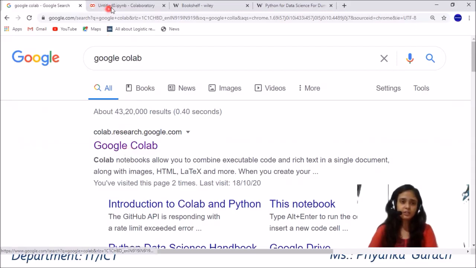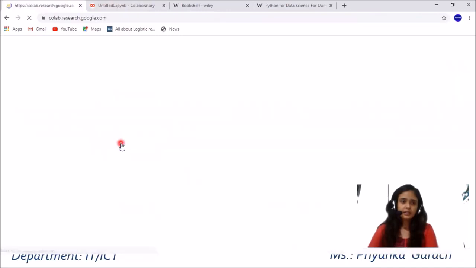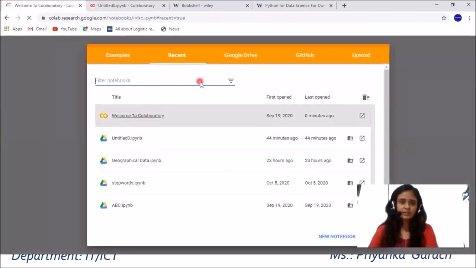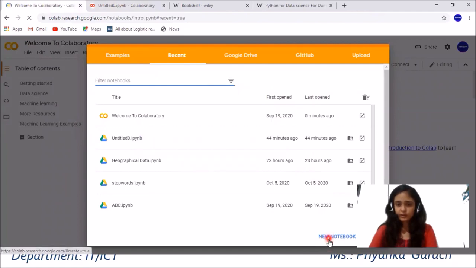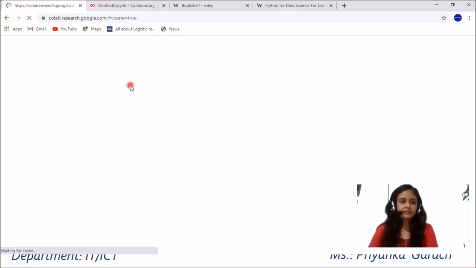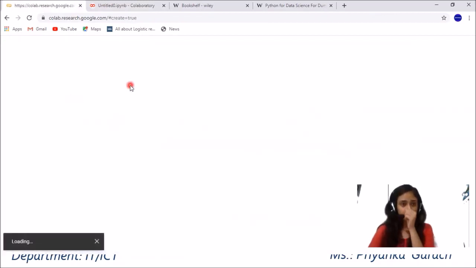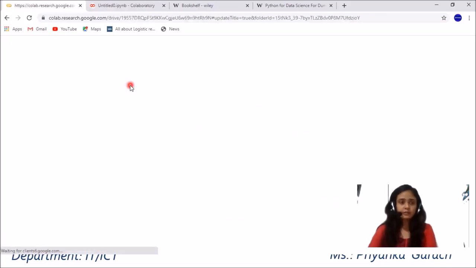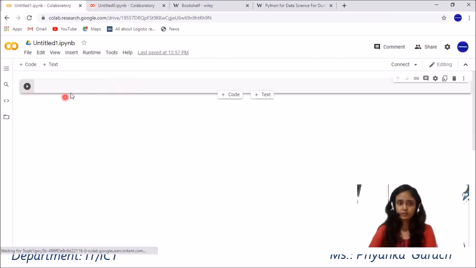When you click on this link, a dialog box will open and you have to click on new notebook. Like this, a new notebook will open and you can write your Python notebook code over here.